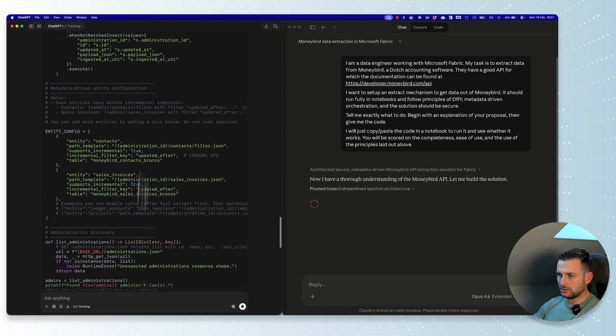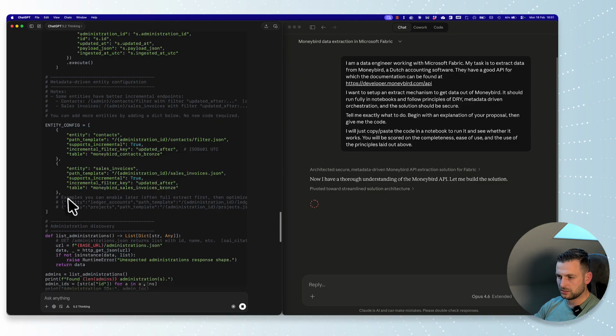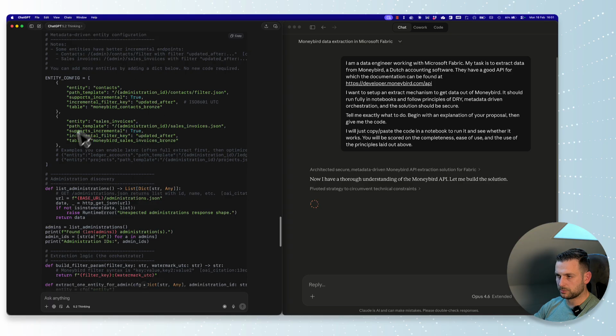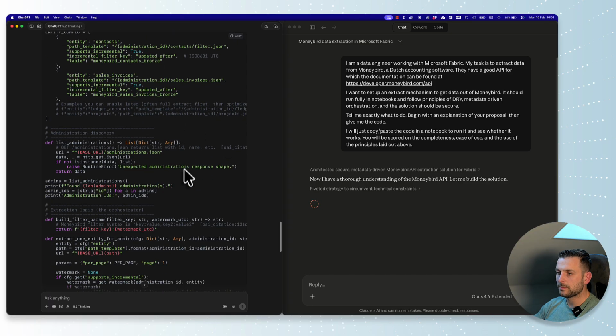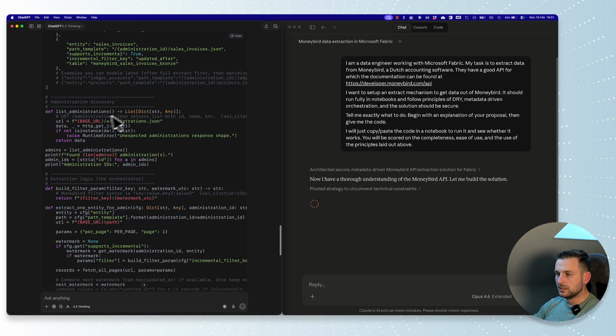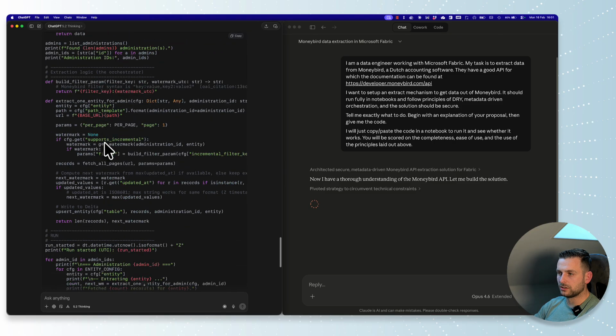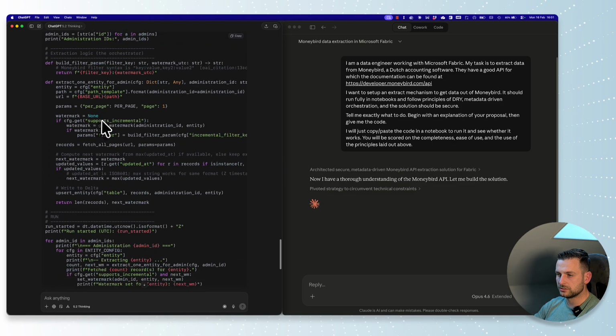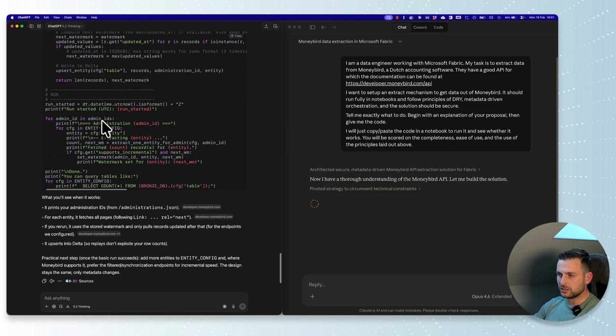Okay, ChatGPT already created the metadata-driven configuration, and let's see, it created contacts and sales invoices, and something we can enable later. Okay, that's all right. I think that's acceptable for a first pass. Administration discovery, extraction logic. This is the orchestrator. This is quite cool. And then it starts doing the run.